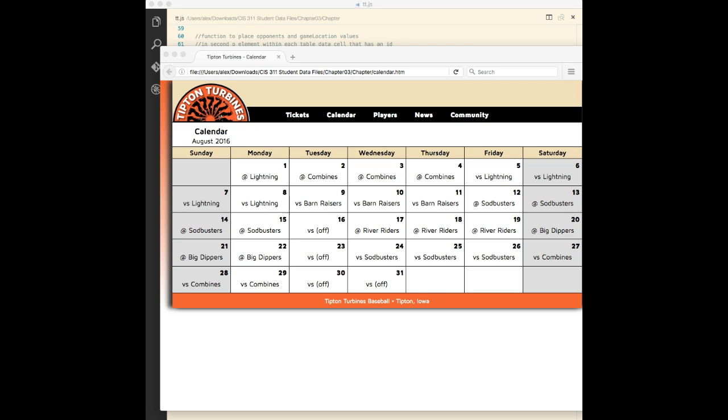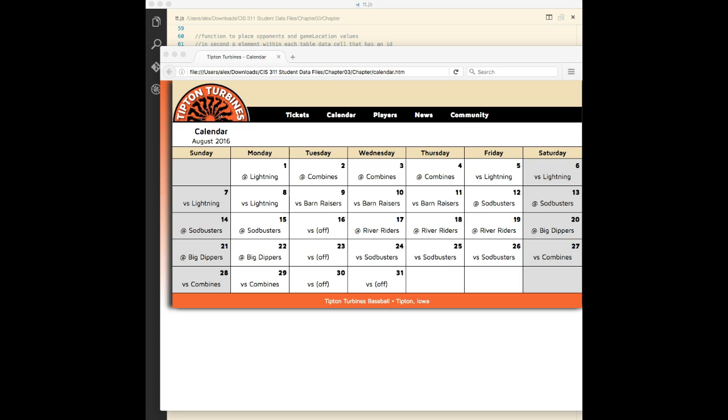The if-else statement we added to the game info function before doesn't work correctly because it can't differentiate between game location values of home and the empty string. That's why we're seeing versus off on some of the games. To add back the ability to make this distinction, you'll make the second clause in a nested if statement that tests for the second condition.